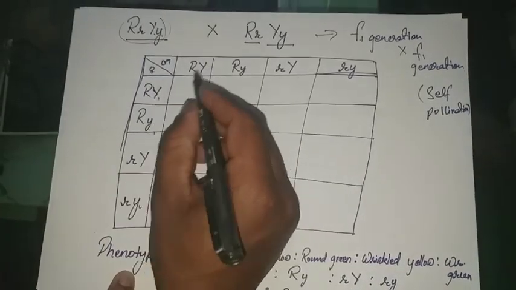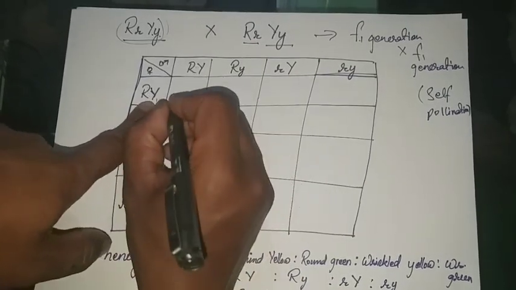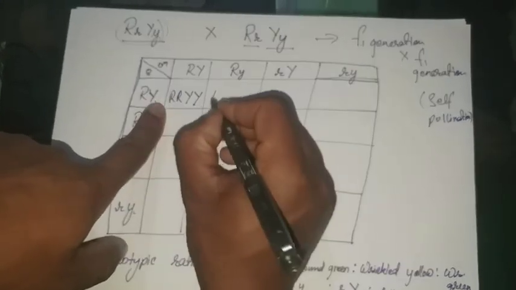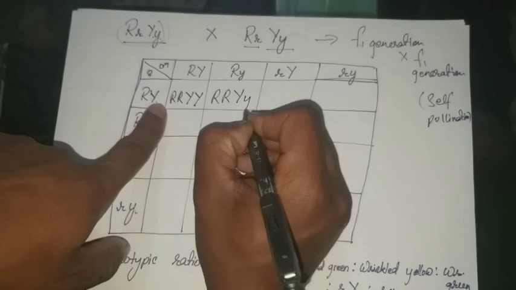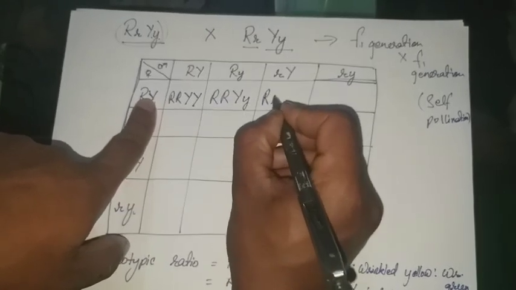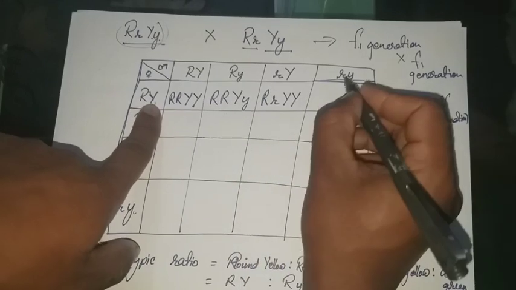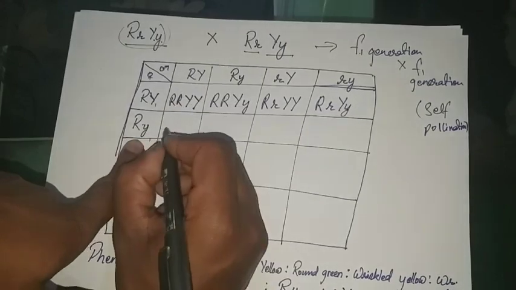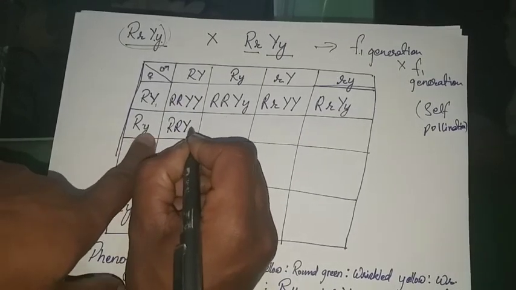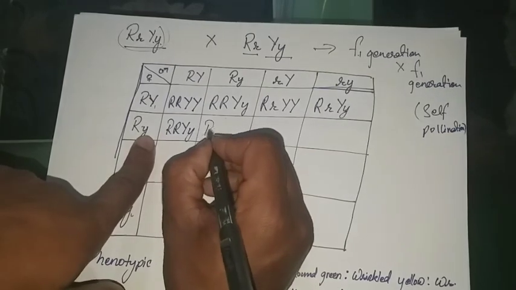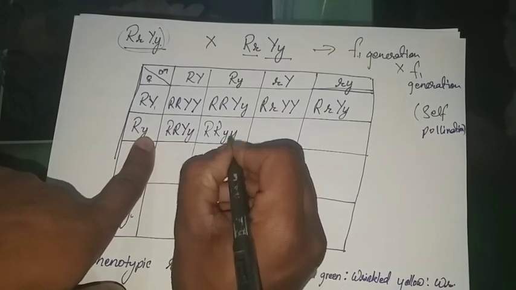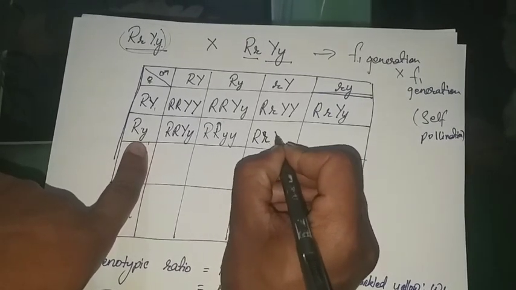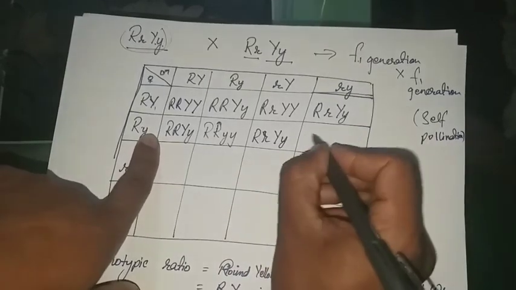Now when the cross between the two takes place, this one here is capital R capital R capital Y capital Y. Again, capital R capital R capital Y small y, this and this, capital R small r capital Y capital Y, and capital R small r capital Y small y. Now this one, capital R capital R capital Y small y, this one capital R capital R small y small y.